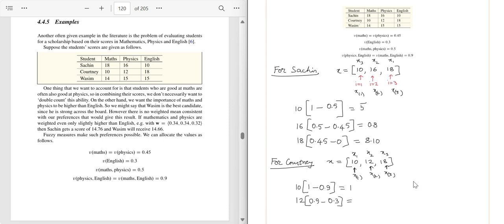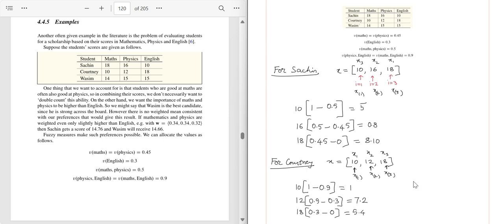So this is 0.9 minus 0.3, which is 0.6. 12 into 0.6 is 7.2. Correct? Now the third term is again easy to build. It is 18 here multiplied by, so I to n, I is third, 3 to 3, which is the score of 18 got in English for Courtney. So the fuzzy measure is 0.3 and I plus 1 is 4, so there is no fourth subject, so 0. So 18 into 0.3 is 5.4.